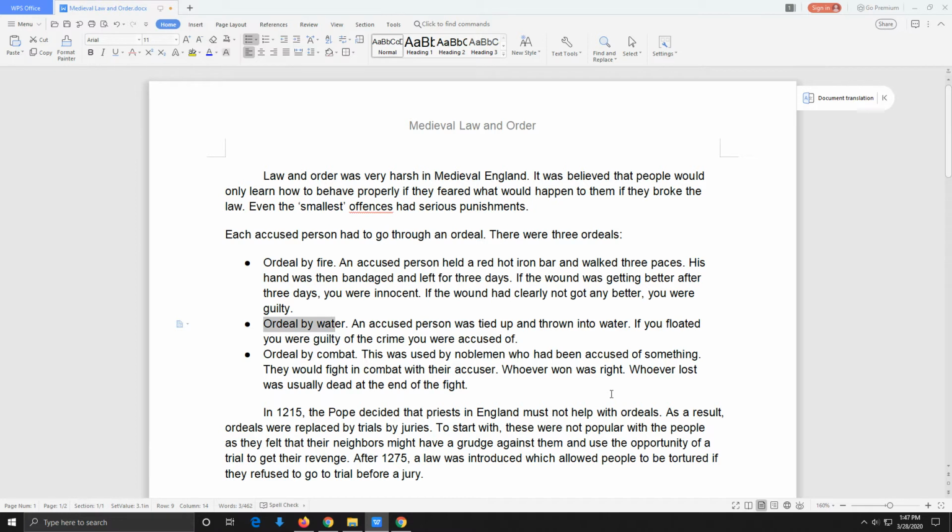Ordeal by water. An accused person was tied up and thrown into water. If you floated, you were guilty of the crime you're accused of. Ordeal by combat. This was used by noblemen who had been accused of something. They would fight in combat with their accuser. Whoever won was right, and whoever lost was usually dead by the end of the fight.